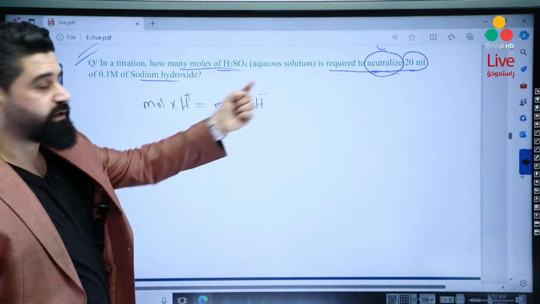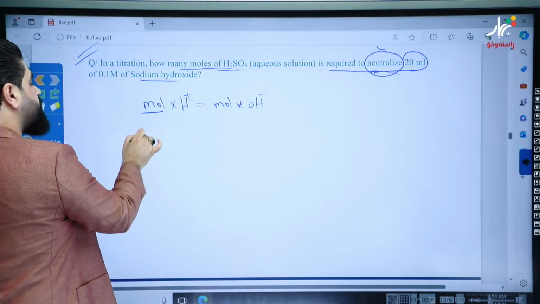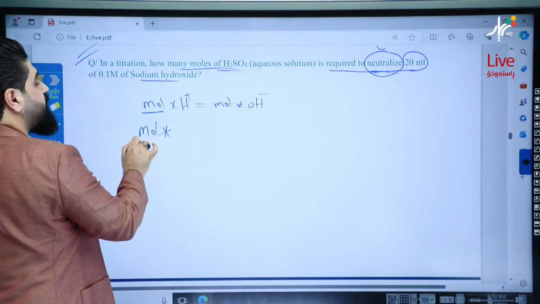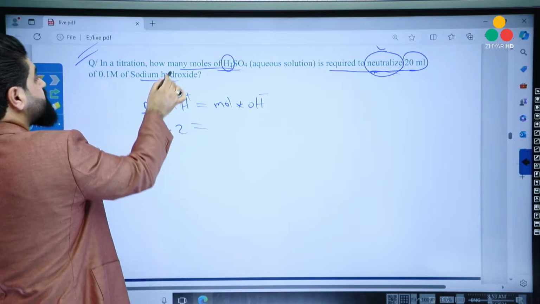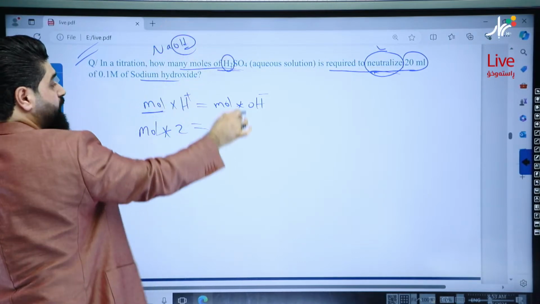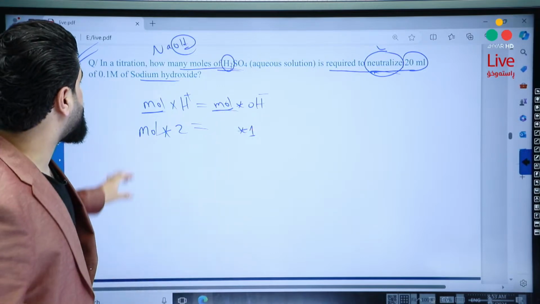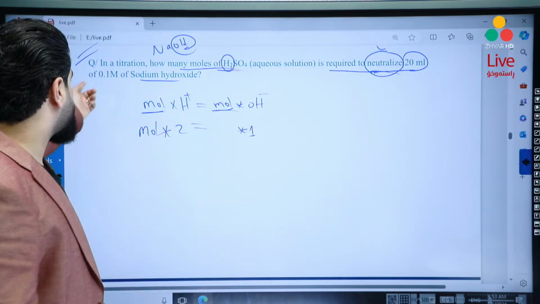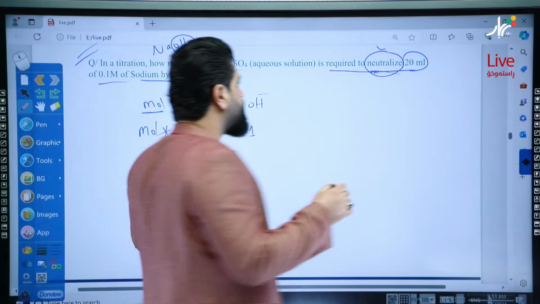Because there's only one volume. So we're looking for the number of moles of the acid, mole times how many hydrogens? 2 equals sodium hydroxide, NaOH. So the number of OH is 1 times, we don't have the number of moles. Okay, no problem.